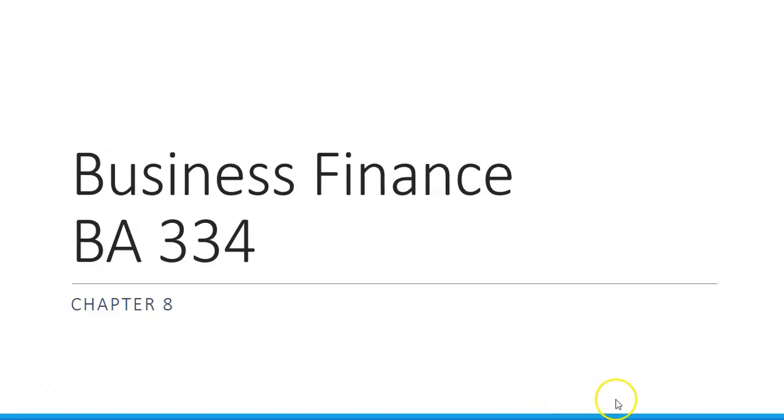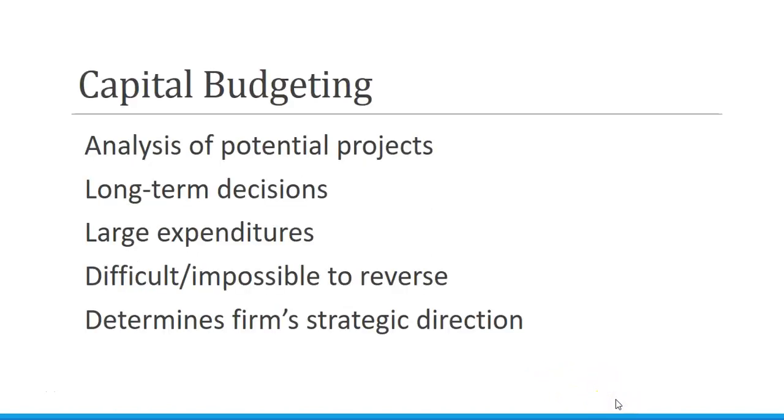Business Finance Chapter 8. In Chapter 8, we talk about capital budgeting projects and analyzing capital budgeting projects. So, what is capital budgeting? This is long-term budgeting for an organization. When we're looking at capital budgeting, we're talking about very large expenditures in property, plant, and equipment. They are almost impossible to reverse.